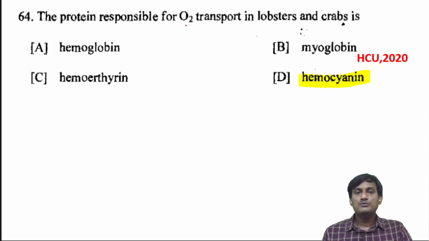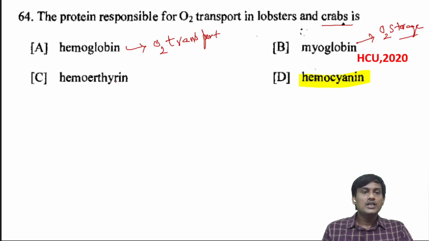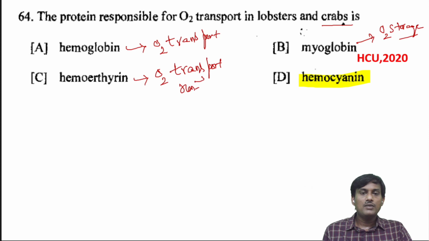The protein responsible for O2 transport in lobsters and crabs, these are crustaceans. Hemoglobin is generally the O2 transport heme protein in vertebrates, in mammals. Myoglobin is O2 storage. It stores oxygen in mammals. Hemerythrin is also O2 transport, but it's a non-heme iron protein.